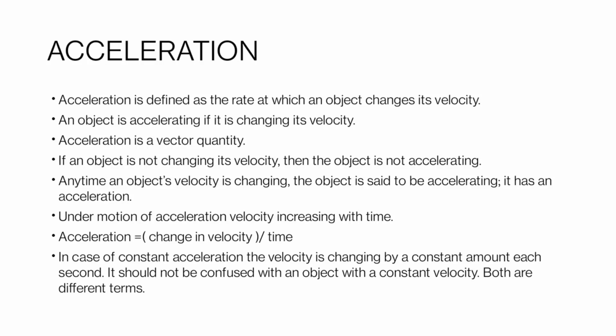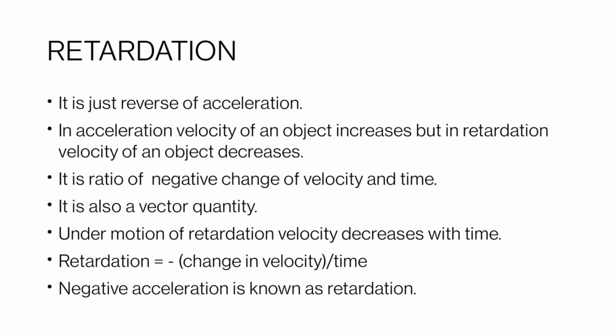Constant velocity and constant acceleration are two different concepts. In constant velocity, velocity remains the same for every instant, but in constant acceleration, velocity is changing by a constant amount each second. So these two are different terms. Do not confuse them.